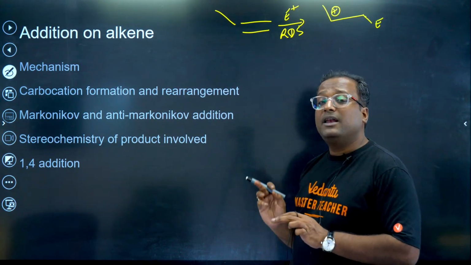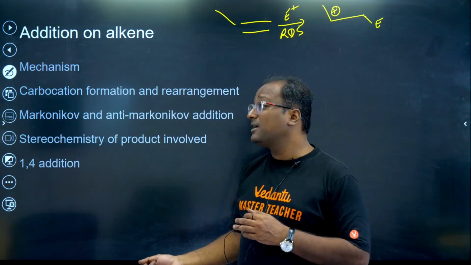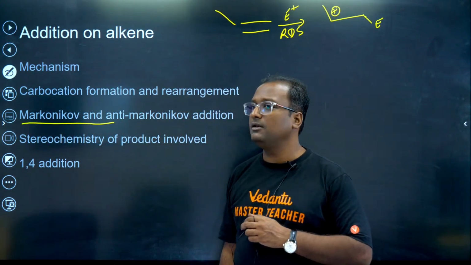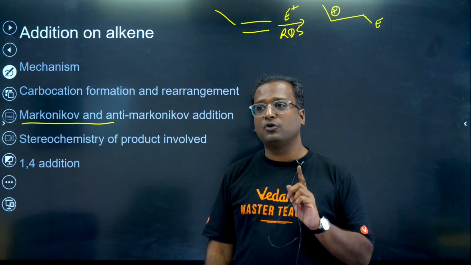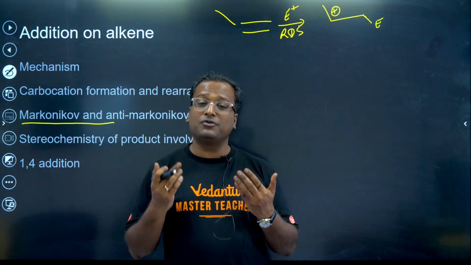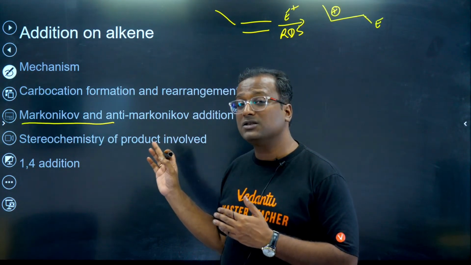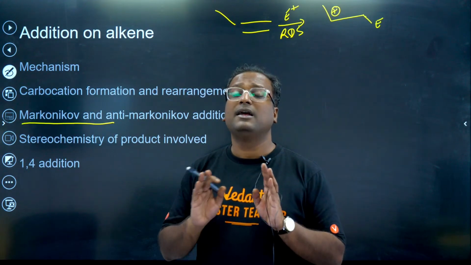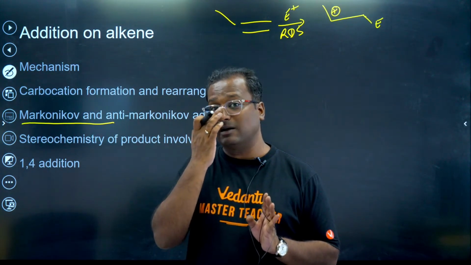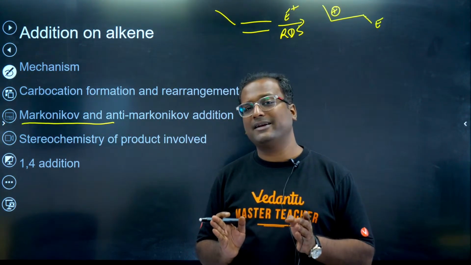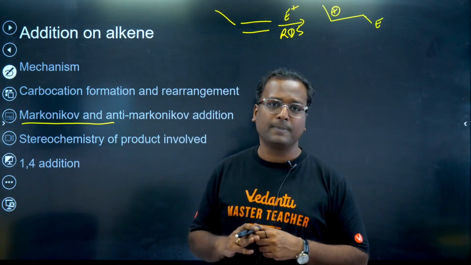So electrophilic addition on an alkene will always take place such that the carbocation formed is more stable. Markovnikov rule we have to remember with this logic, that it means the carbocation formed should be more stable. Don't remember it with the logic that the carbocation formed should be more substituted. More stable is the correct one. That will give you right answers.